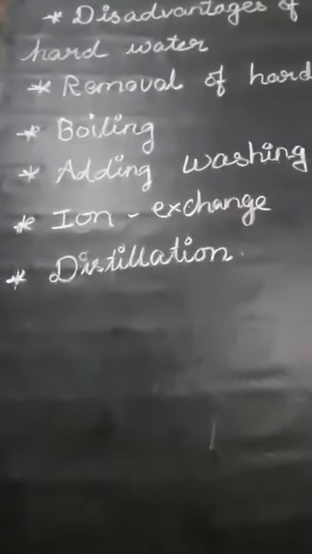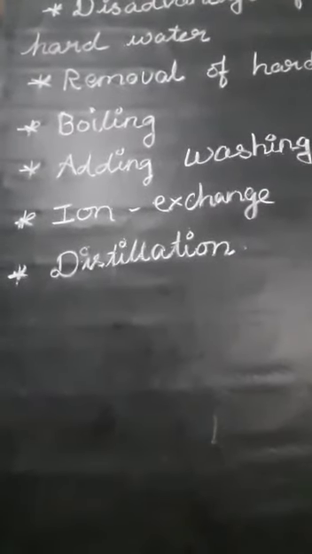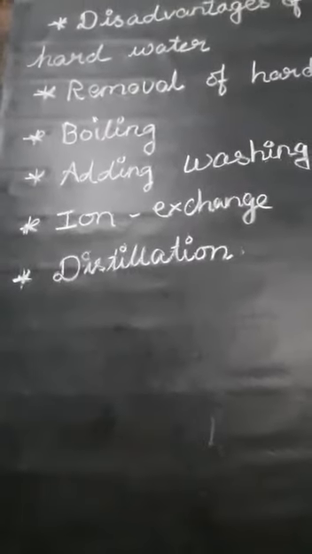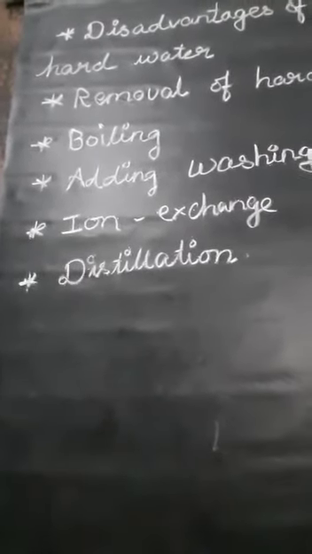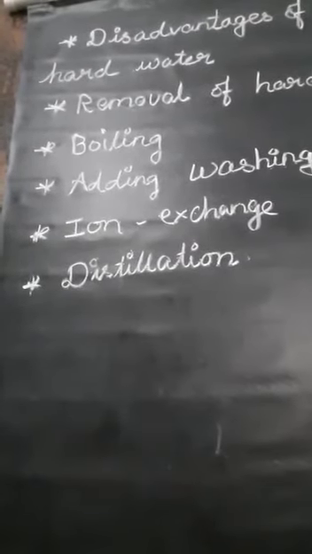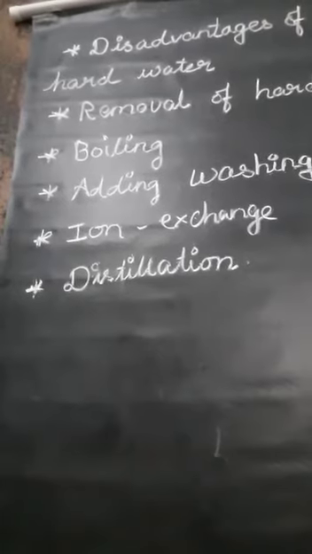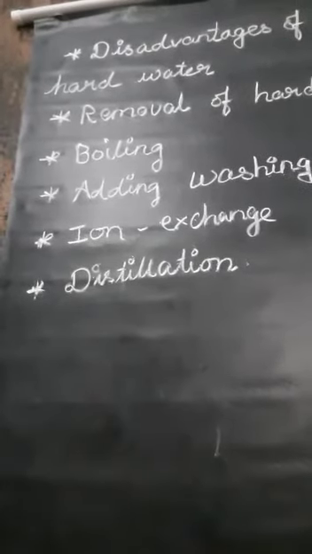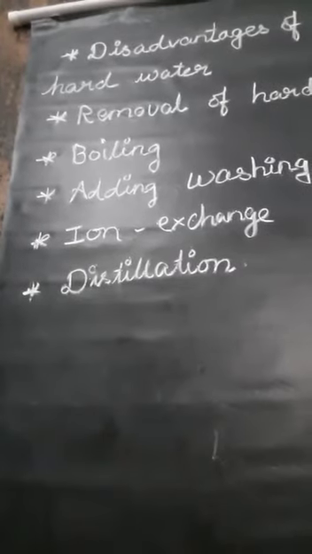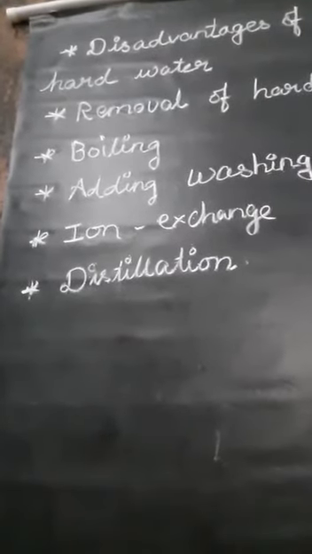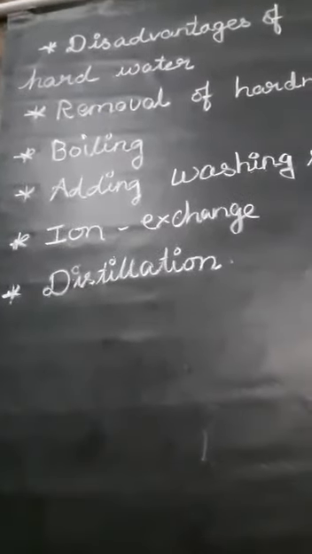In boiling, temporary hardness is easily removed from the water. When we heat it, calcium hydrogen carbonate decomposes, producing insoluble calcium carbonate. The insoluble carbonate is filtered and removed from the water. So this makes the hard water soft and fit for use.